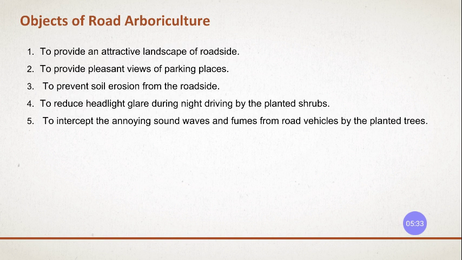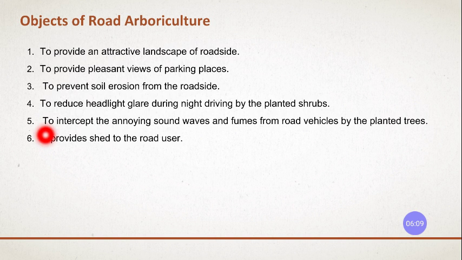Next is to intercept annoying sound waves and fumes of the road's vehicles by the planted trees. What happens is when you grow the trees along the length of the road, you are trying to absorb the sound which is created by the vehicles and also the smoke, right? You are trying to maintain greenery all around the road. Also you are trying to produce oxygen for the people who are using the roads.